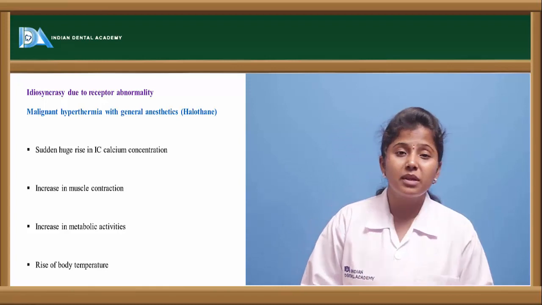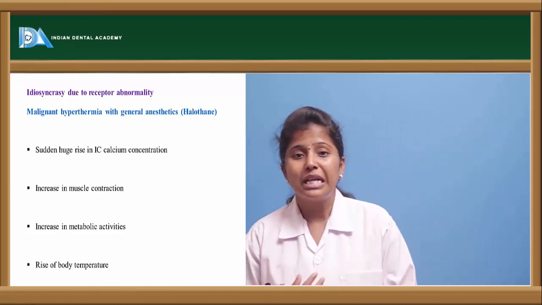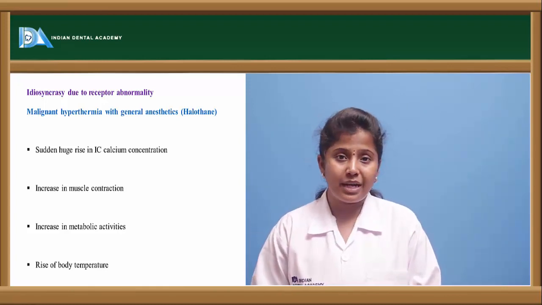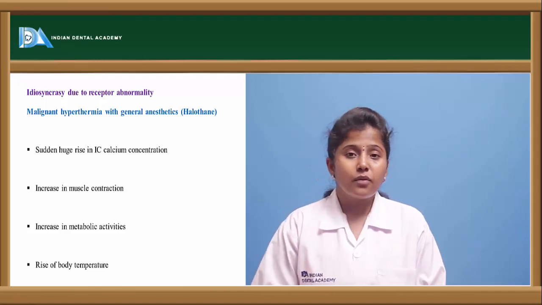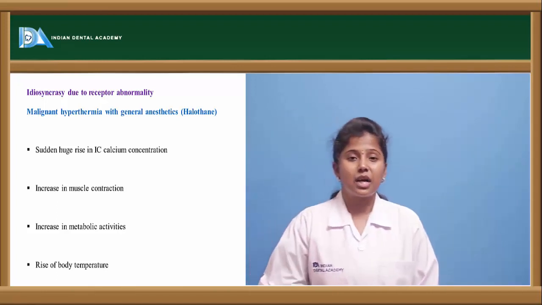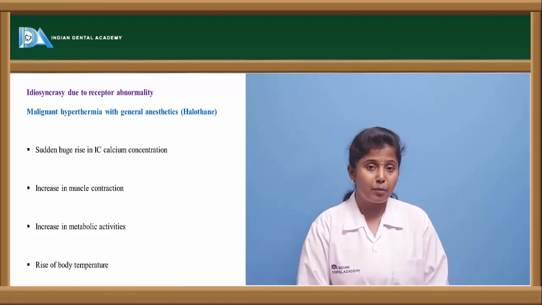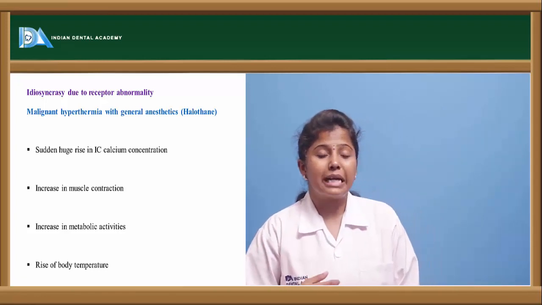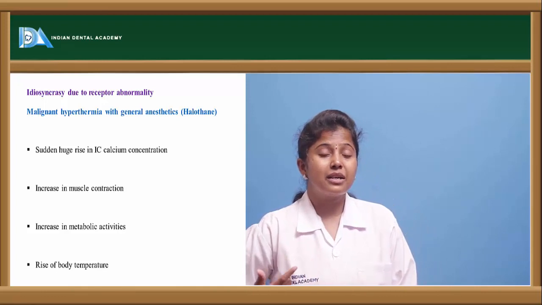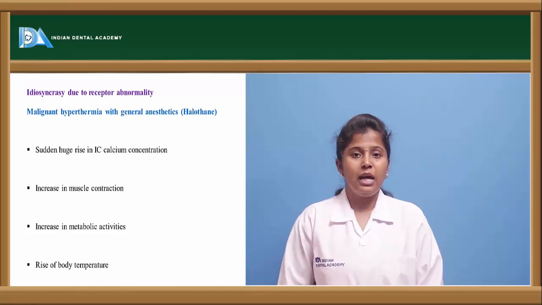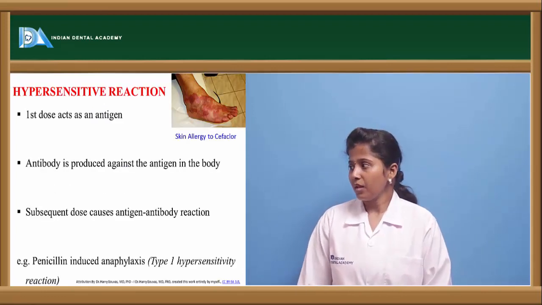Exothermic reactions are those which release heat. So here, because of a few of the chemical reactions which are occurring, especially with halothane, if there is receptor abnormality, that may lead to malignant hyperthermia. That is, there will be a rise in the temperature inside the body.